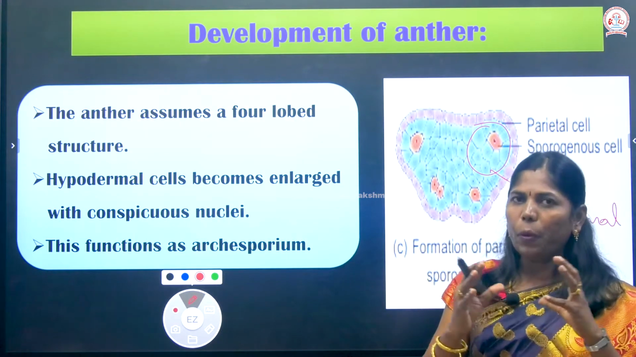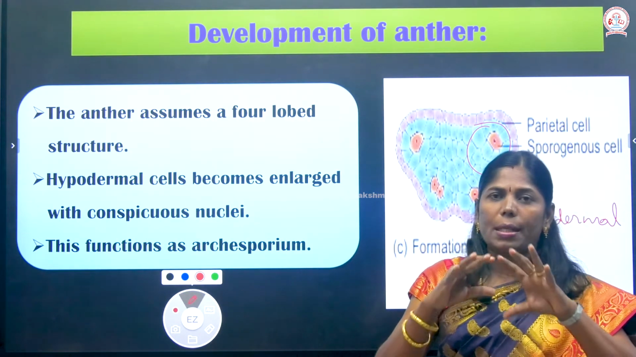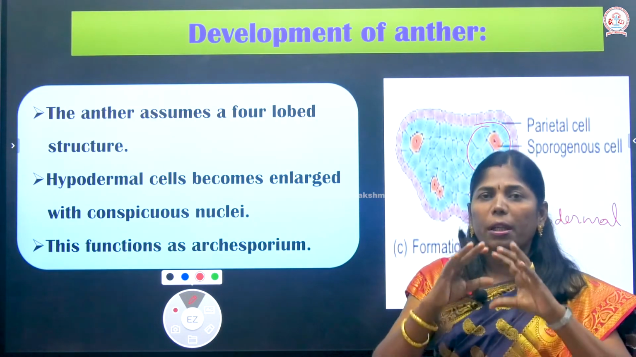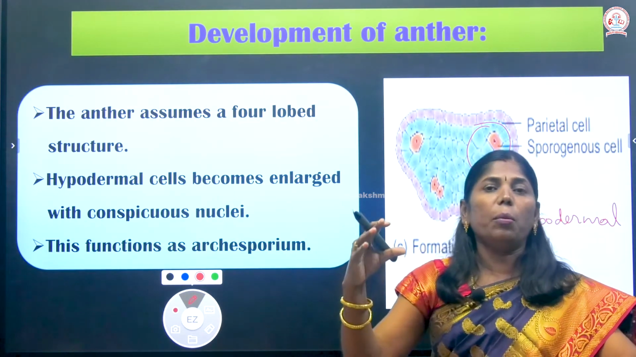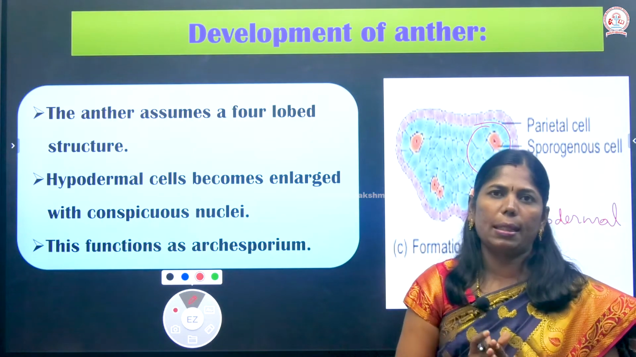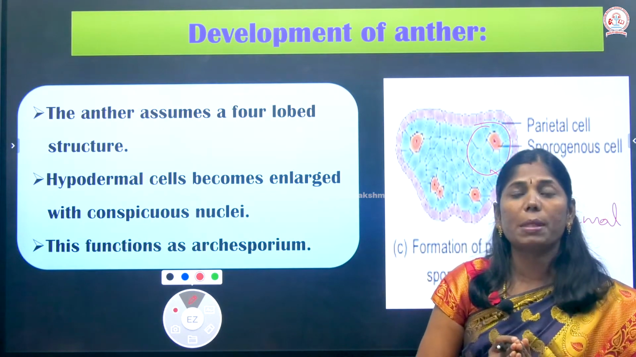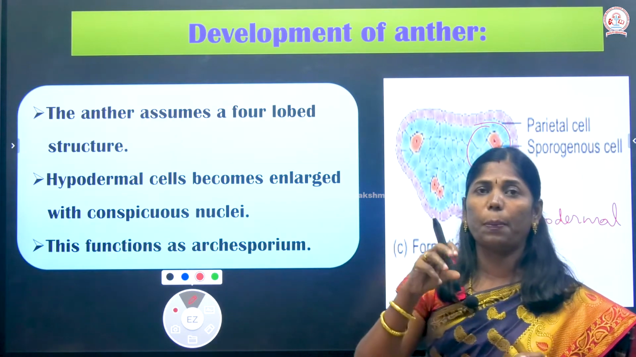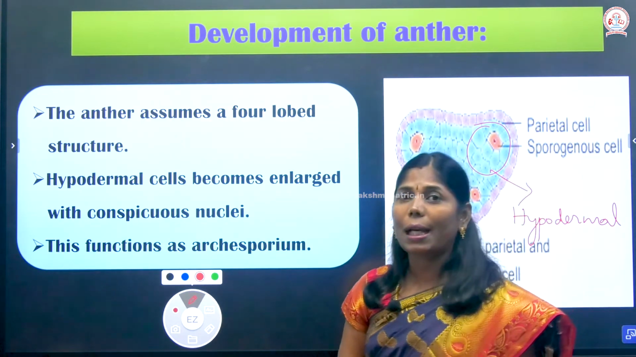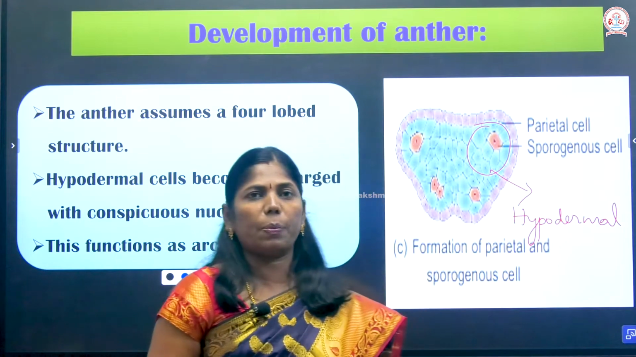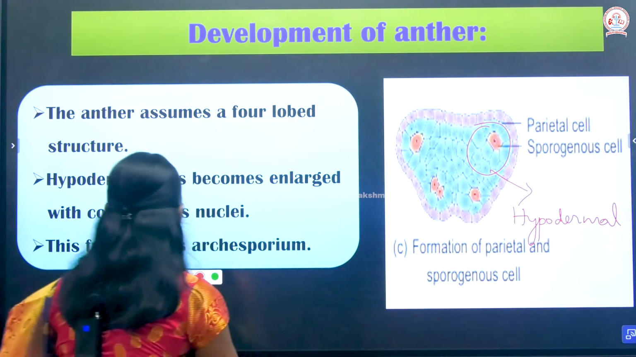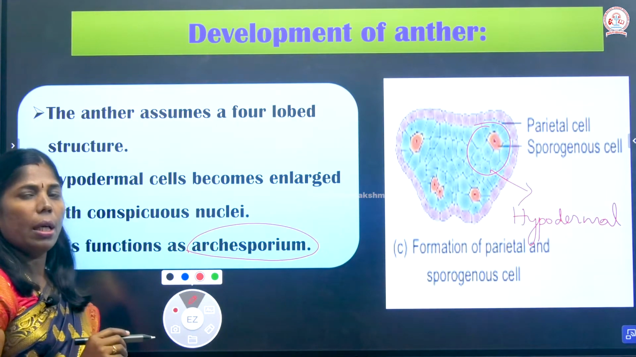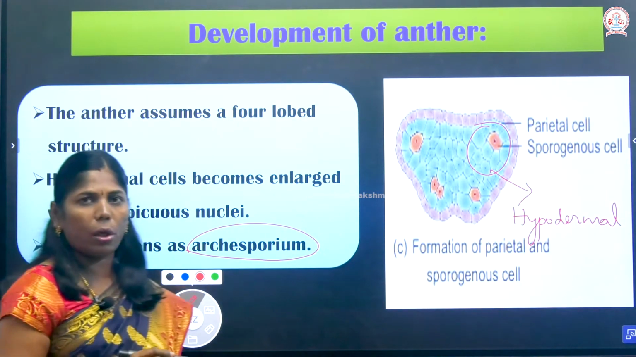The hypodermal cells assume a four-lobed shape, and each lobe consists of a few or more rows of hypodermal cells. The hypodermal cells become enlarged with conspicuous nuclei. The hypodermal cells have prominent nuclei, so they act as the archisporium. It's a very, very important question: which cell acts as the archisporium? The hypodermal cells act as the archisporium.